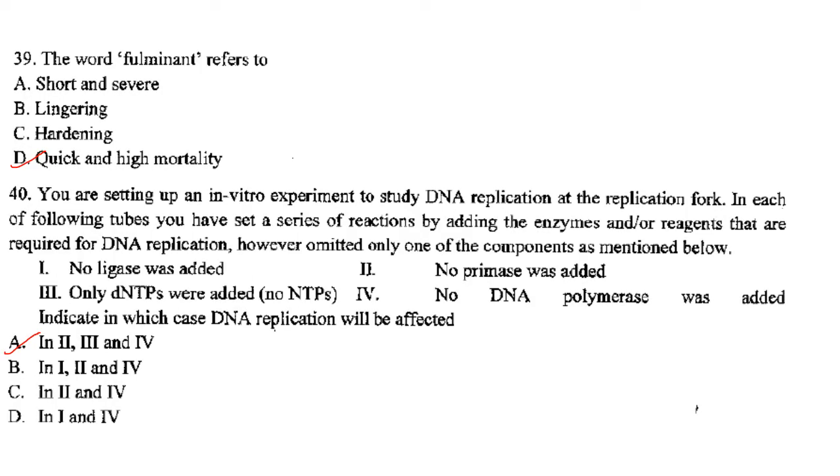Then next one. The word fulminant refers to. It refers to severe and sudden onset of disease or symptoms. So the answer is option D, that is quick and high mortality.